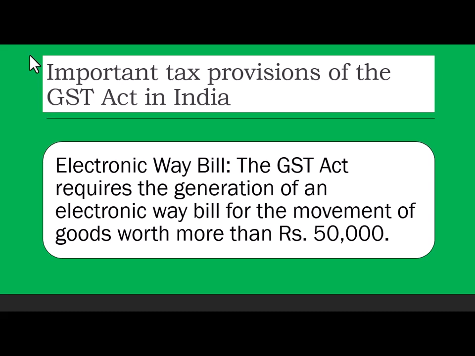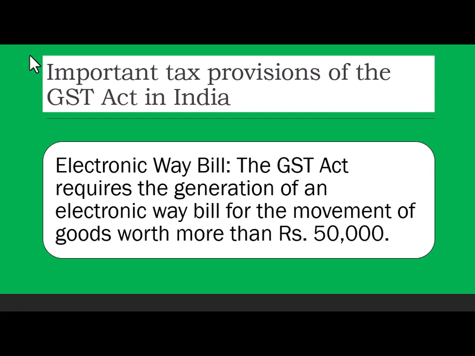The GST Act requires the generation of an electronic e-way bill for movement of goods worth more than 50,000. First of all, the limit is 50,000. It's a general limit. Of course, there are some categories where even below 50,000 they are supposed to raise the e-way bill. But 99% of people whose invoice is below 50,000 don't have to raise an e-way bill. Only if a bill crosses 50,000, the provision will be applicable to that.